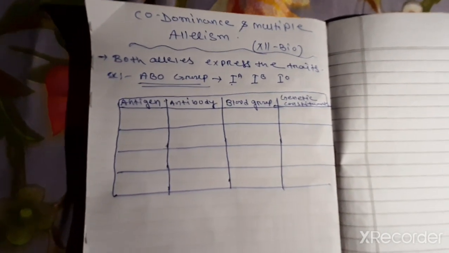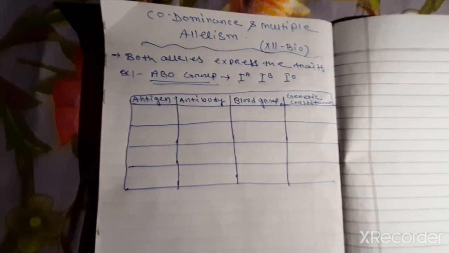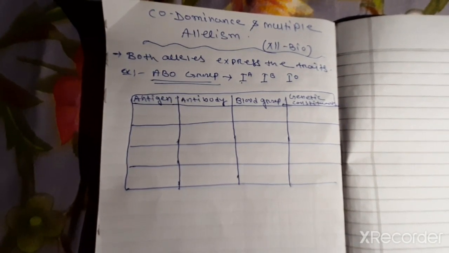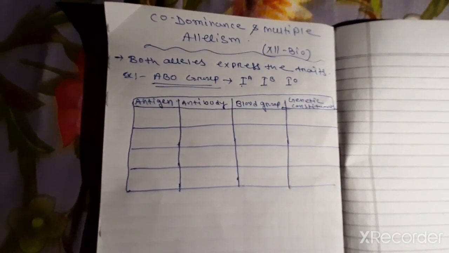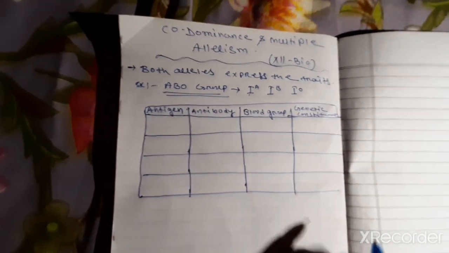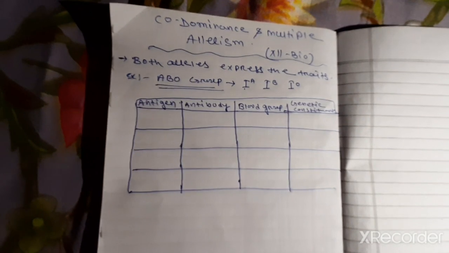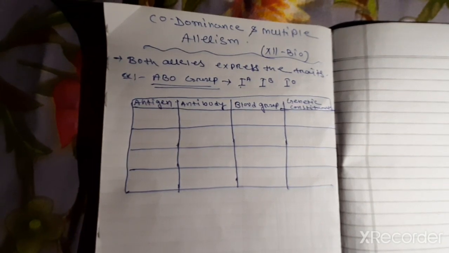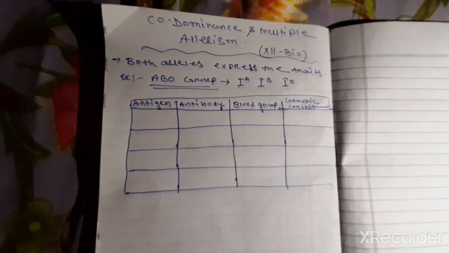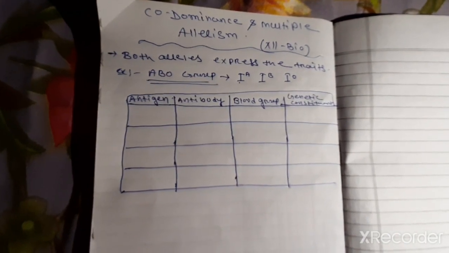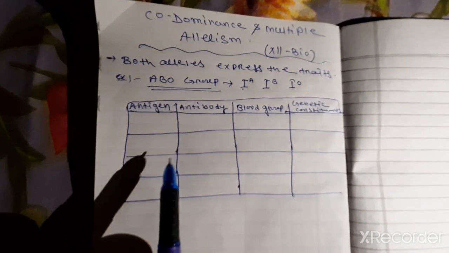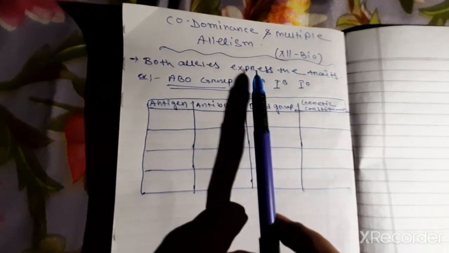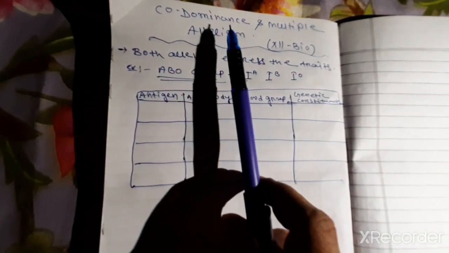Okay, let us begin. In the last class, you may remember that I have already taught you that in an allele, out of two, one is dominant and the other is recessive. The dominant gene will express its character, however, the recessive will not express. But in codominance, in some cases, both alleles will express the traits or the character. That is called what? Codominance. Codominance means both alleles express the traits, right?